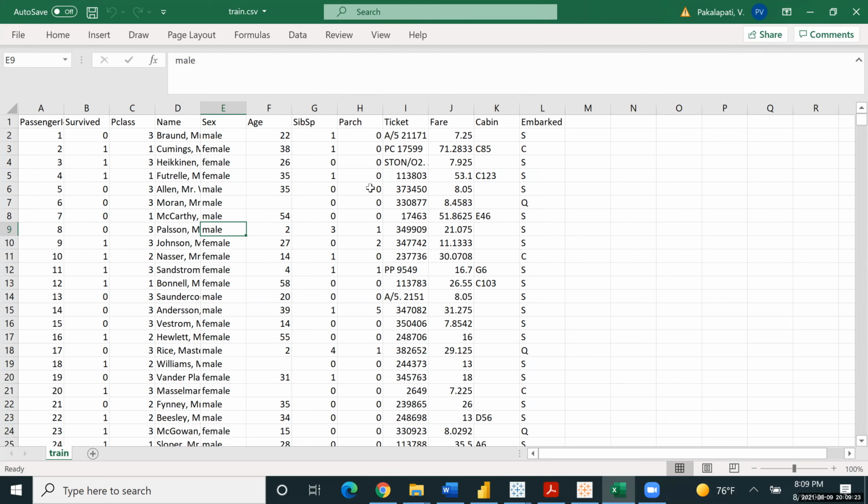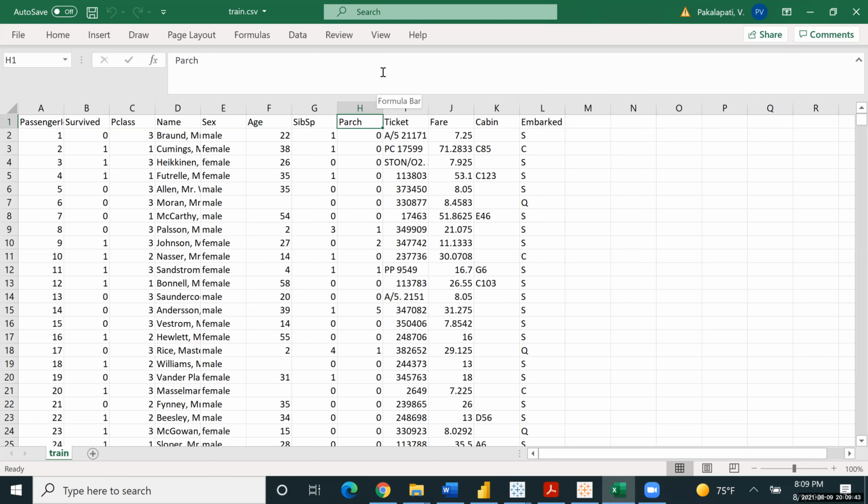So, parents and children. Yes, it will go with that. Zero is single, basically. But for family or single, you will take the parent, children, sibling, and spouse also. Because sibling and spouse is also family, right?